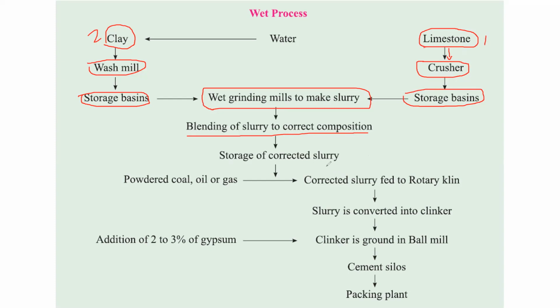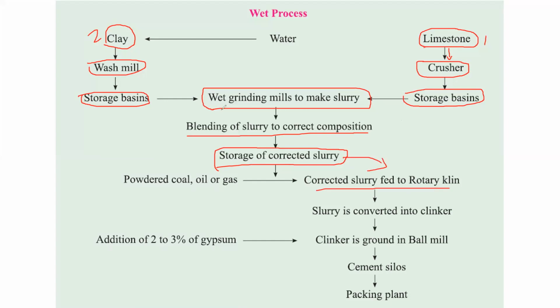Now, after preparing the slurry of the required quantities, the corrected slurry, we will store that slurry in the final storage tank, the storage of corrected slurry. After that, the finally prepared and corrected slurry is fed to the kiln. The corrected slurry is fed to the rotary kiln.